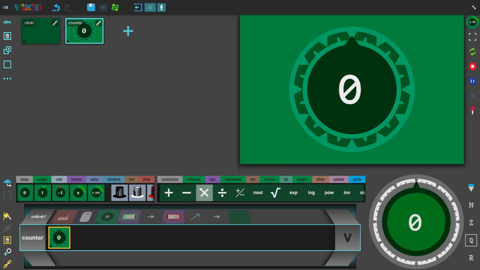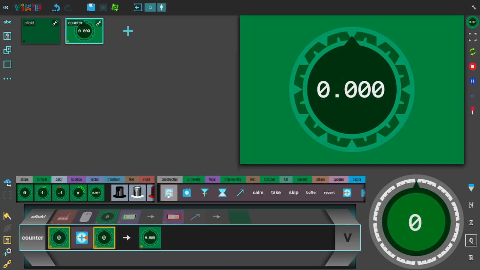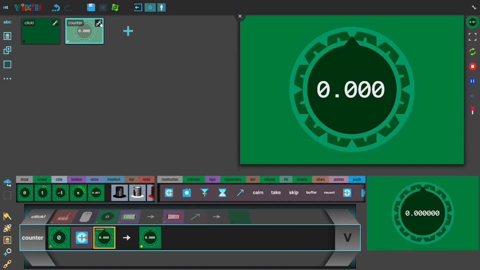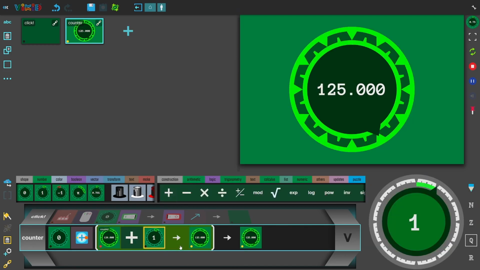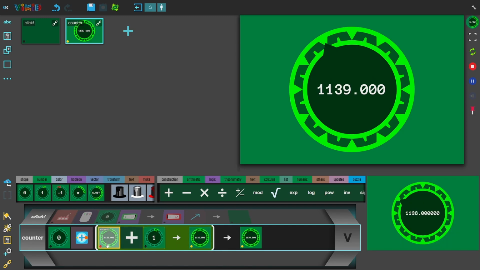Let's then make a counter that starts at 0. And how do we now increment it? Well, it's a bit like mathematics. We say that the counter starts at 0 and it's followed by the counter plus 1. And here we see that the counter is now incrementing as fast as possible. We also see that there's a red light over here. This means that it's actually the previous value of the counter that is being accessed.